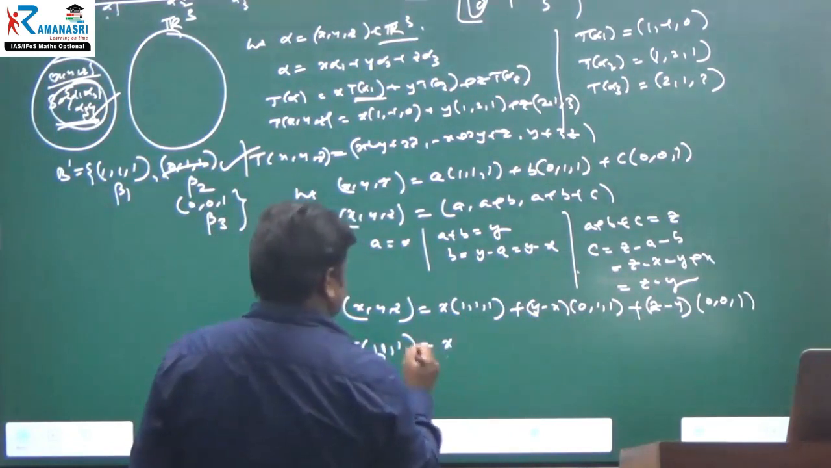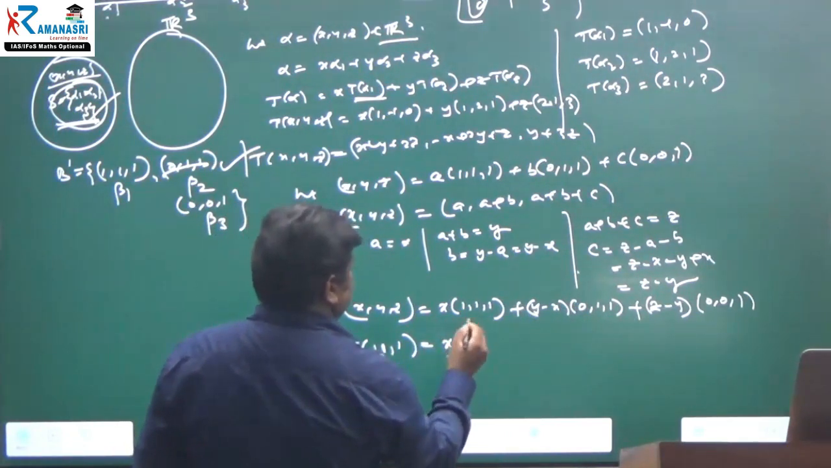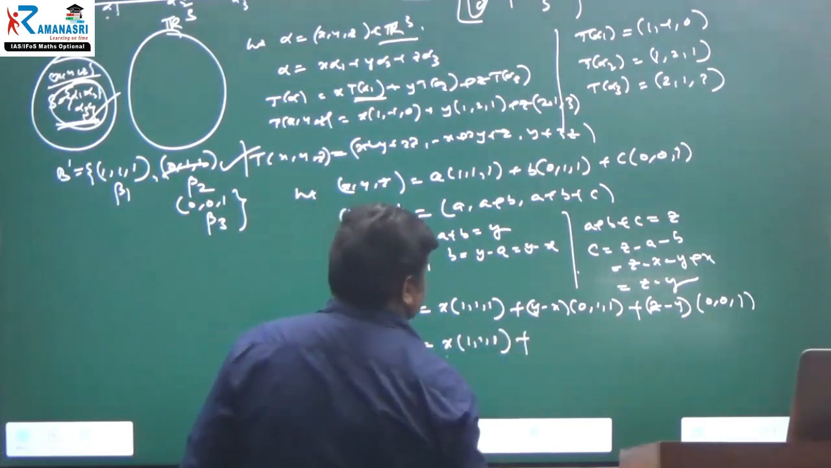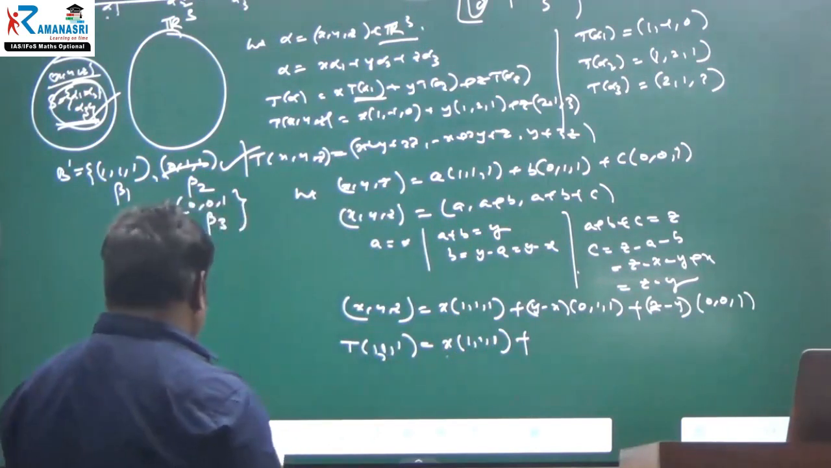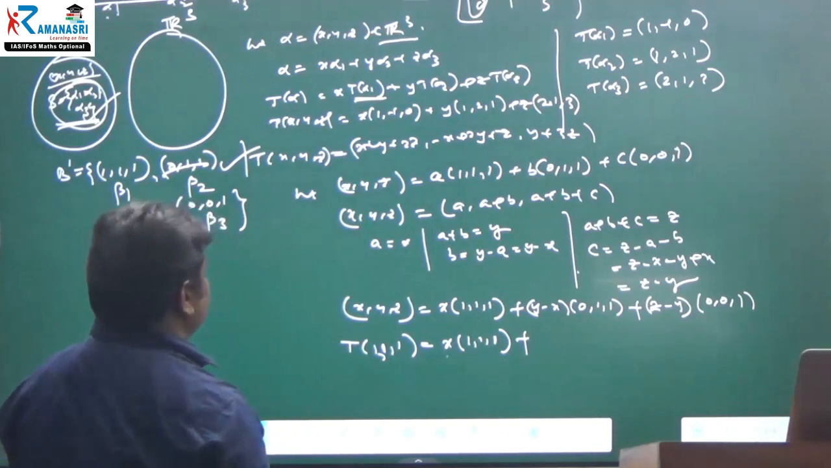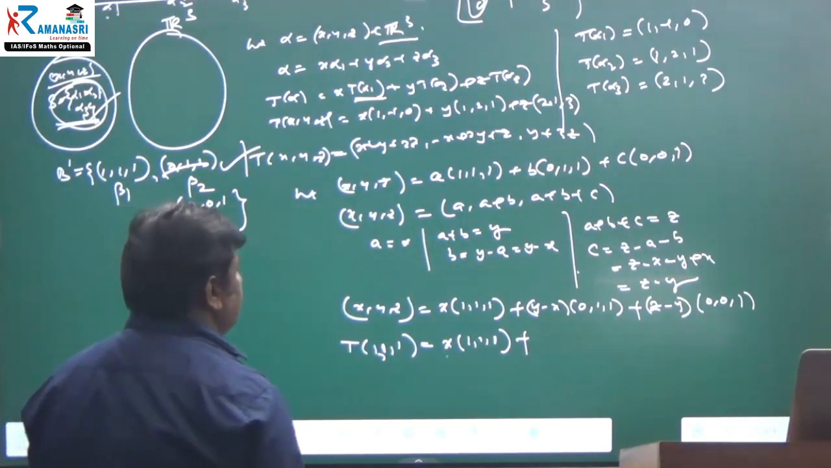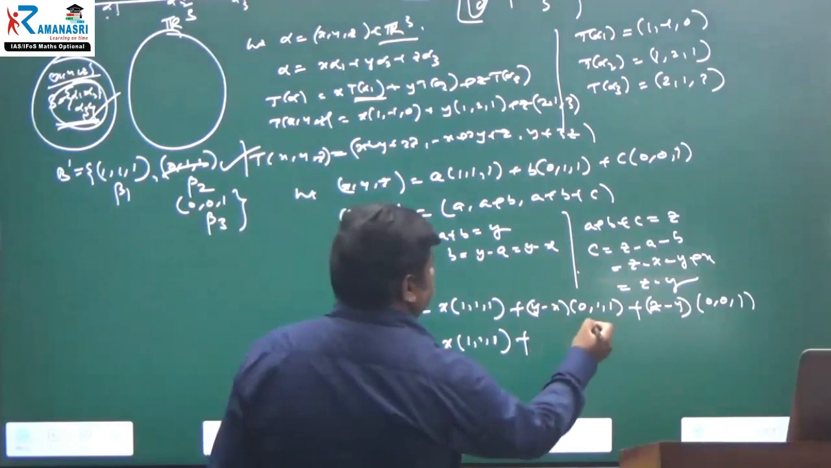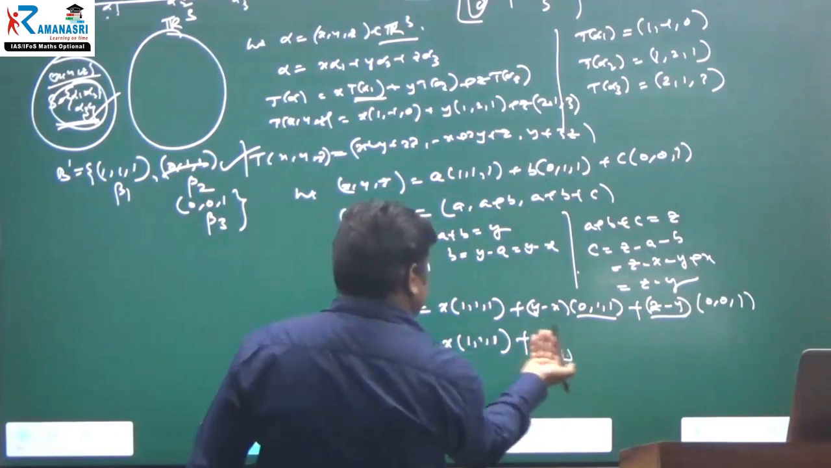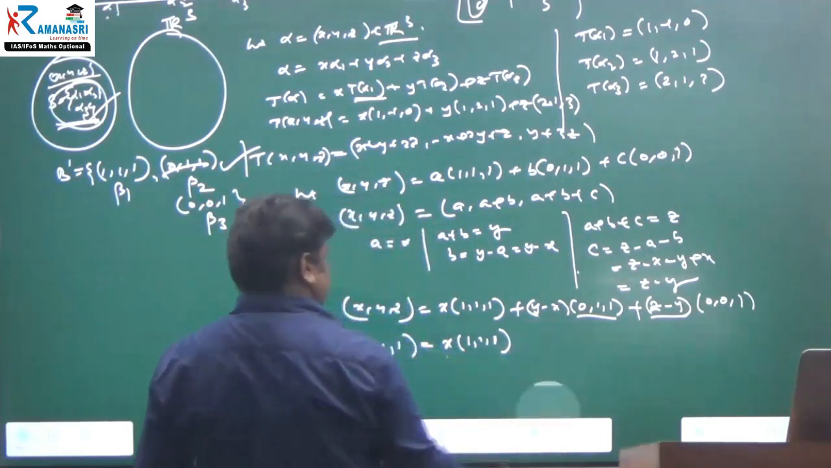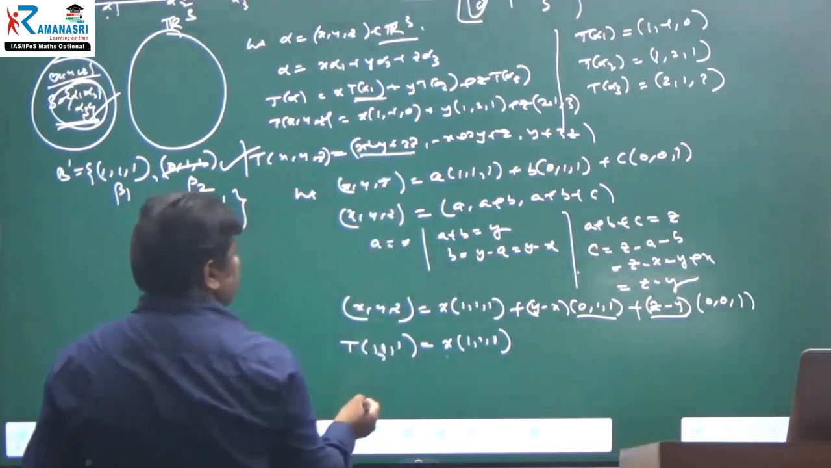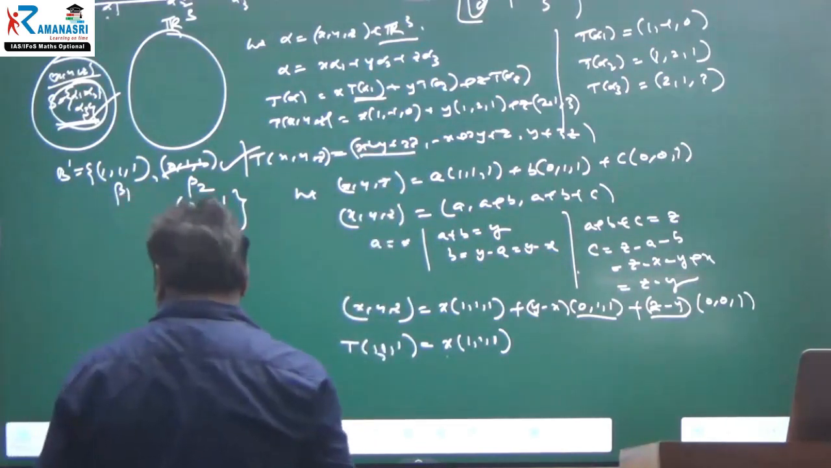x into (1, 1, 1) plus (y minus x) into something. What is the value of y minus x? y minus x is equal to 0, and 0 into something is 0. Therefore, x into (1, 1, 1). What is the formula for T of (1, 1, 1)? What is the transformation? x plus y plus z, right? You can use that formula.